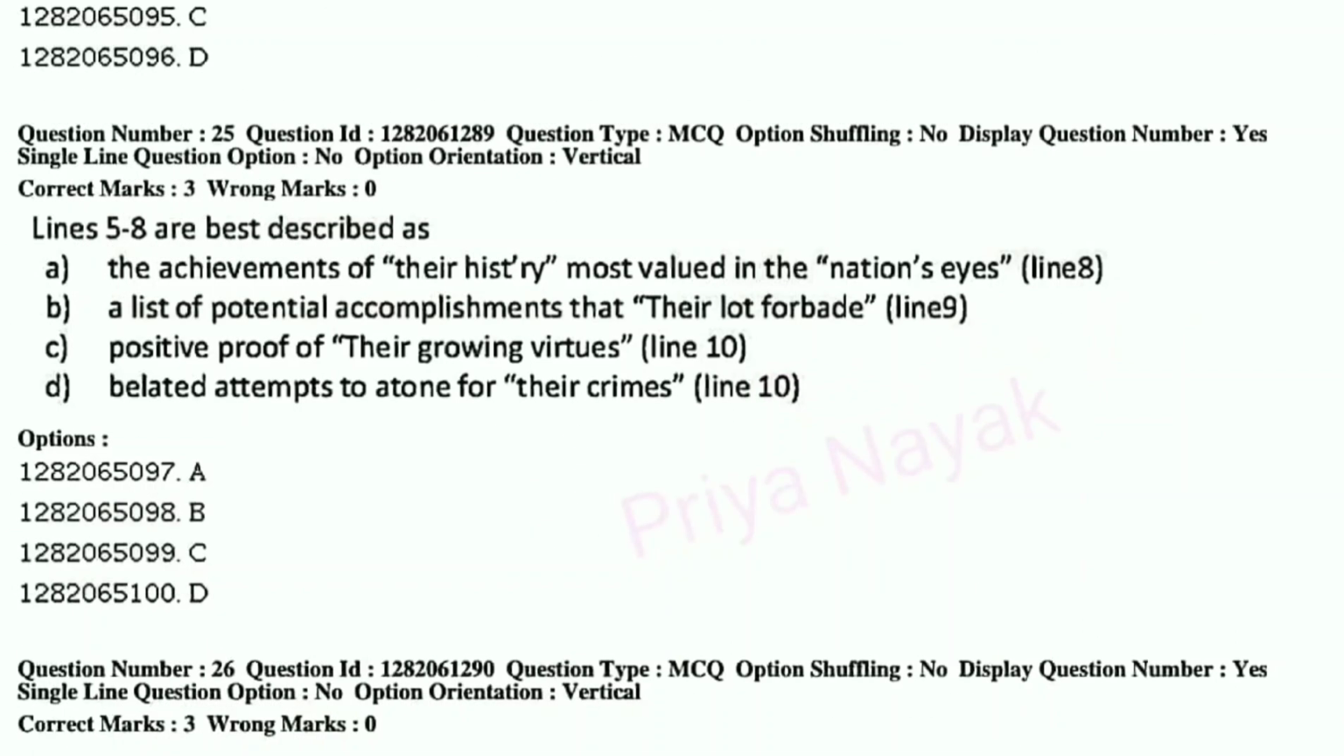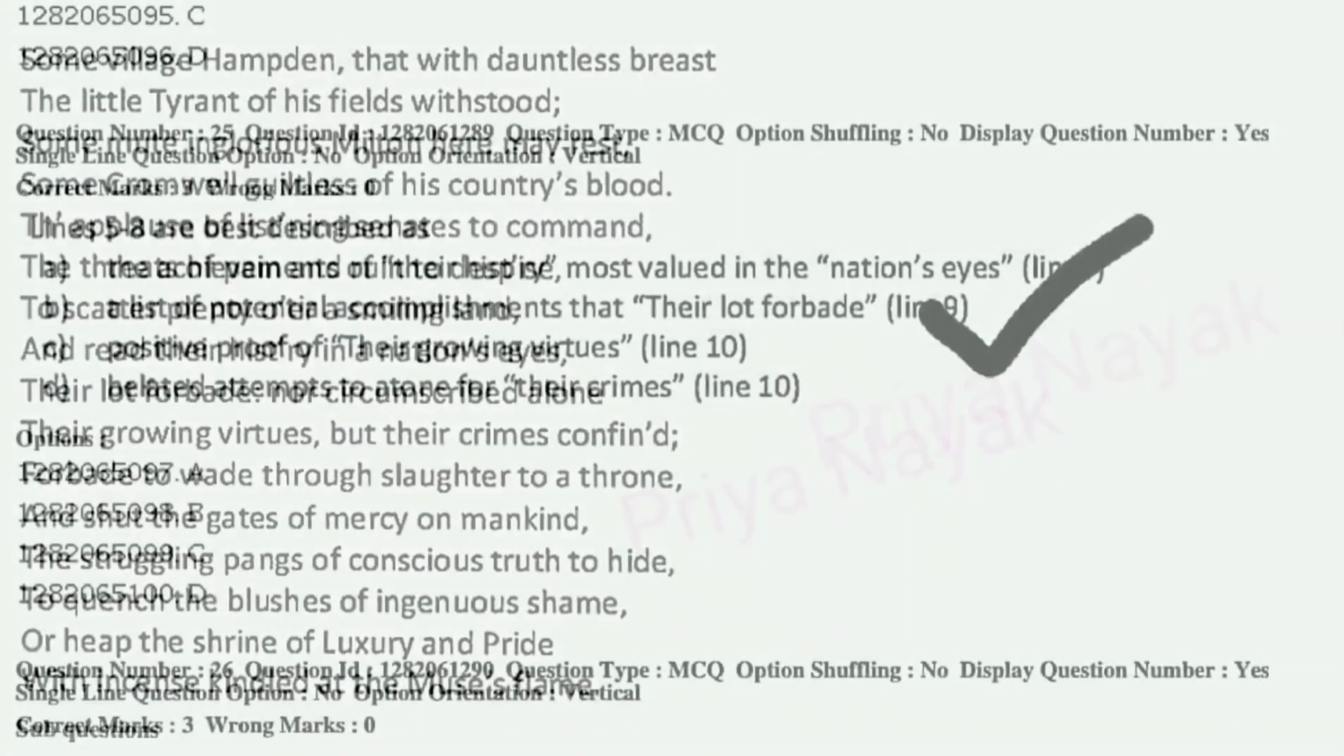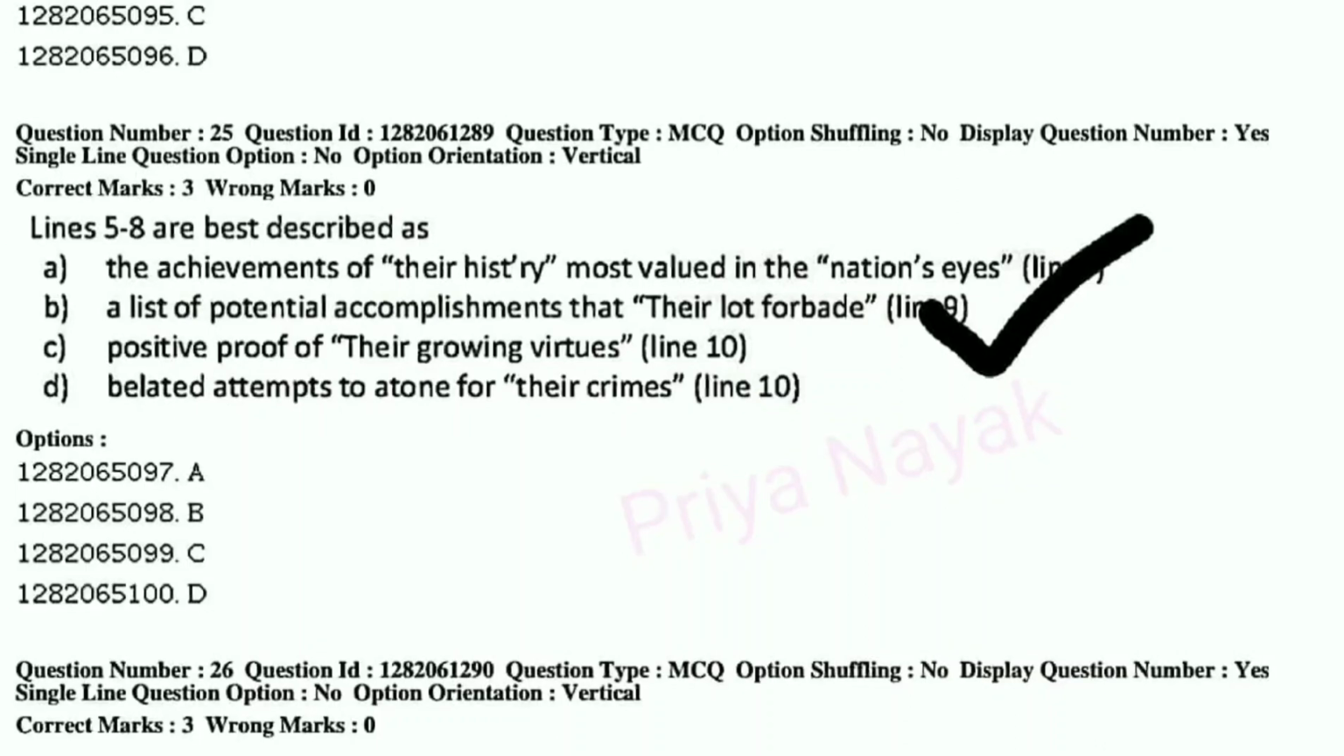Question number 25. Lines 5 to 8 are best described as A. The achievements of their history most valued in the nation's eyes, B. A list of potential accomplishments that their lot forbade, C. Positive proof of their growing virtues, or D. Belated attempts to atone for their crimes. Okay, so now read the poem, then solve it on your own. Here the right answer is option number B.